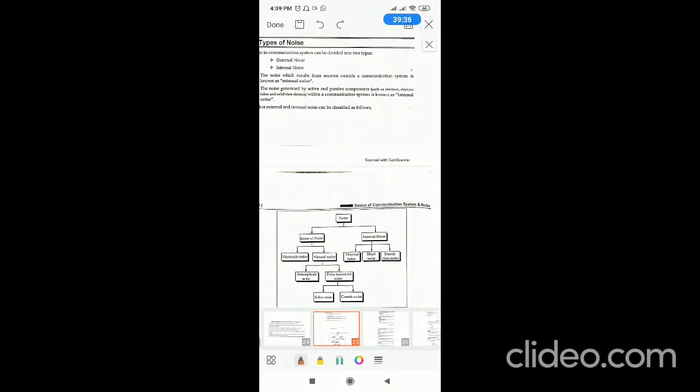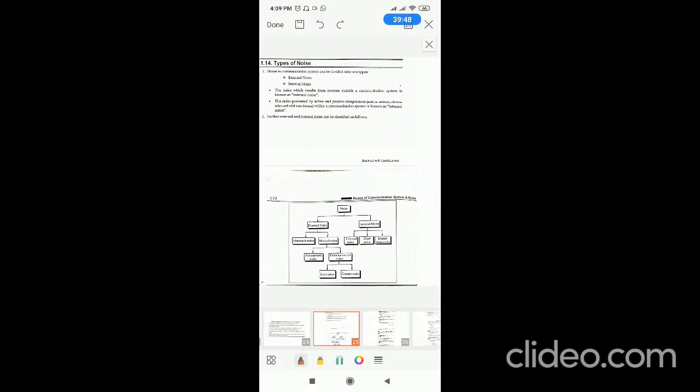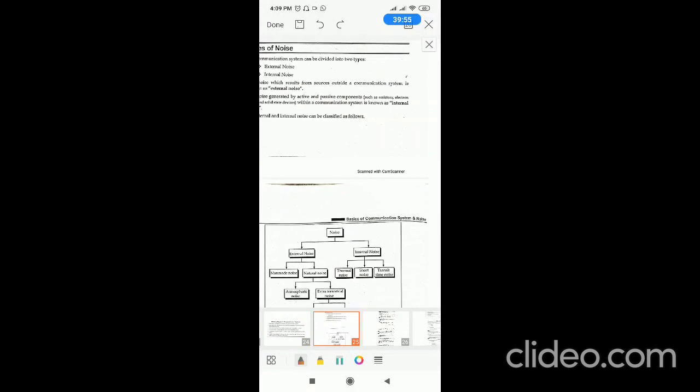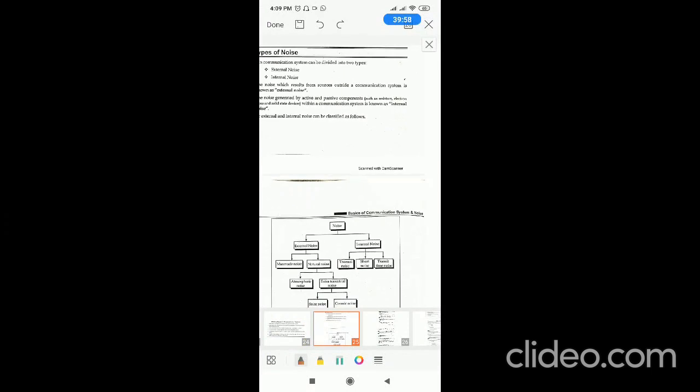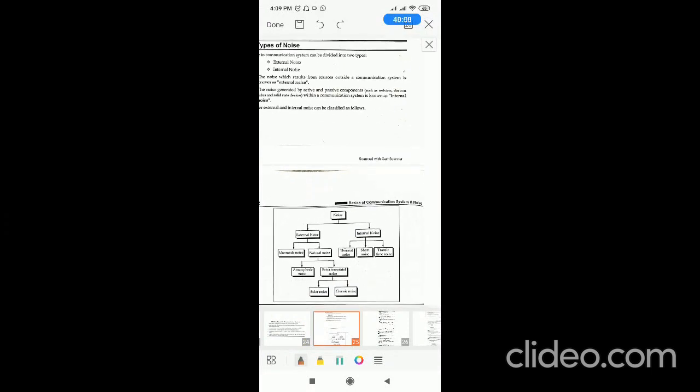So basically there are two types of noise, internal noise and external noise. The noise which results from sources outside the communication system is known as external noise. The noise generated by active and passive components such as transistors, resistors, electronic tubes, and solid state devices within the communication system is known as internal noise.